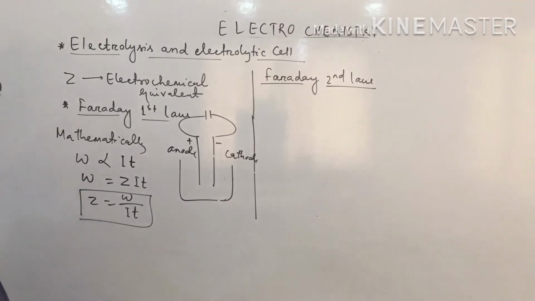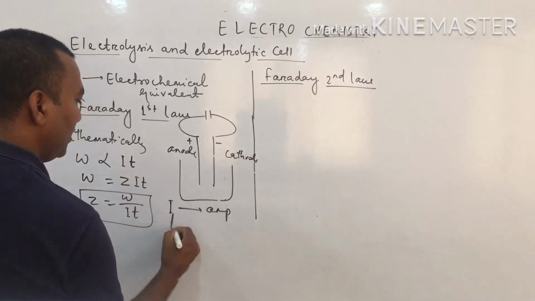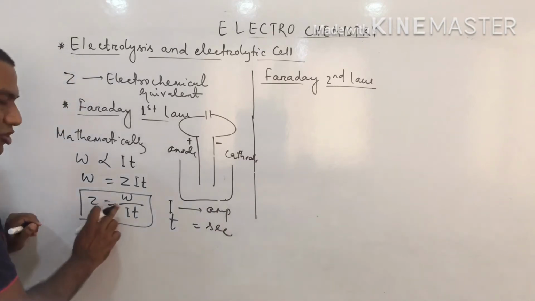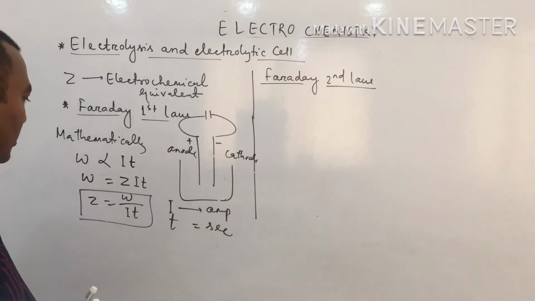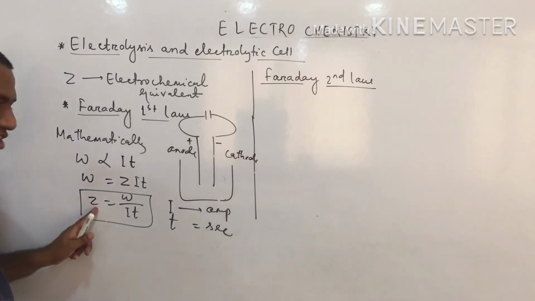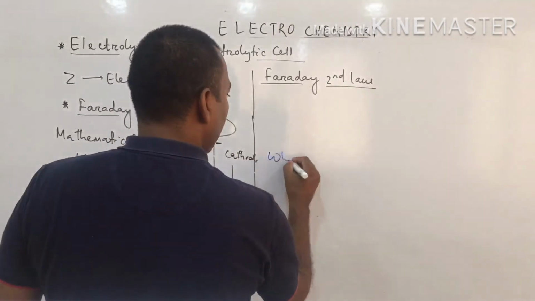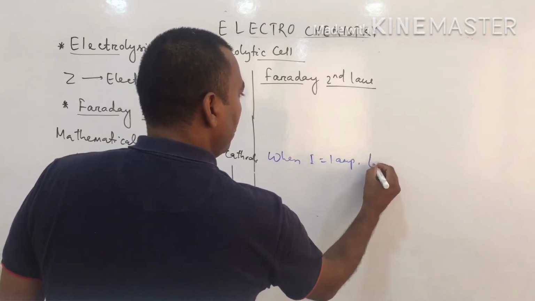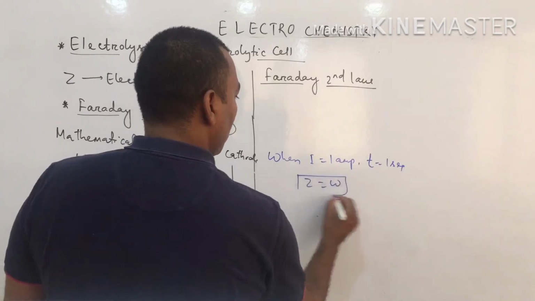Here I is the current, which we always measure in ampere, and T is the time, in seconds. Clear? Now the theoretical question: define Z, the electrochemical equivalent. Electrochemical equivalent Z equals W when I and T are 1. So when I equals 1 ampere and T equals 1 second, then Z equals W.